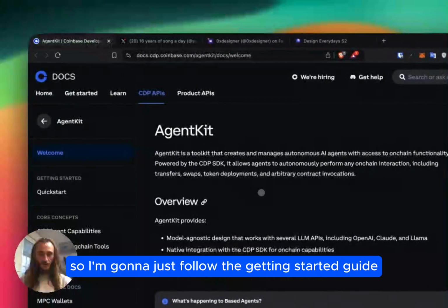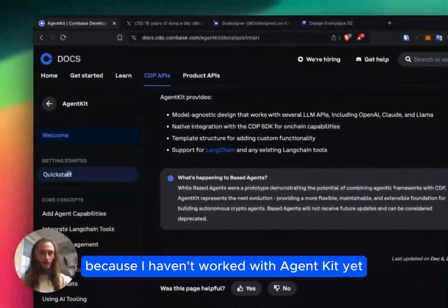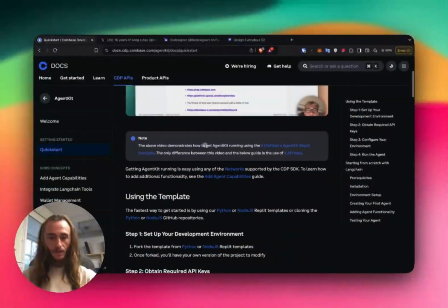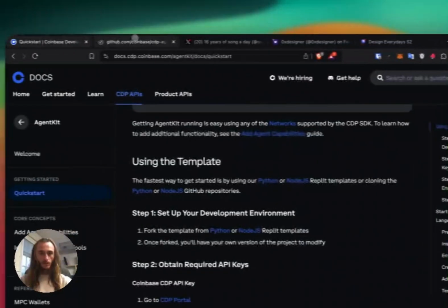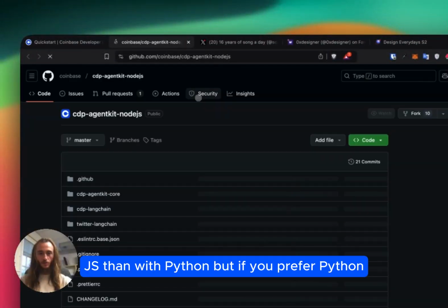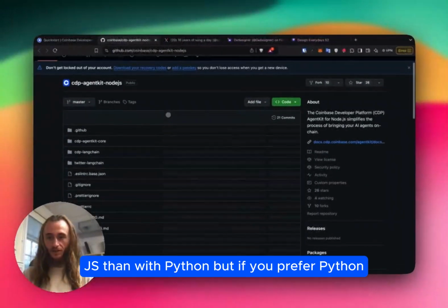So I'm going to just follow the getting started guide because I haven't worked with AgentKit yet. And so we'll just use the Node.js repo because I'm more familiar with Node.js than with Python. But if you prefer Python, they have Python.